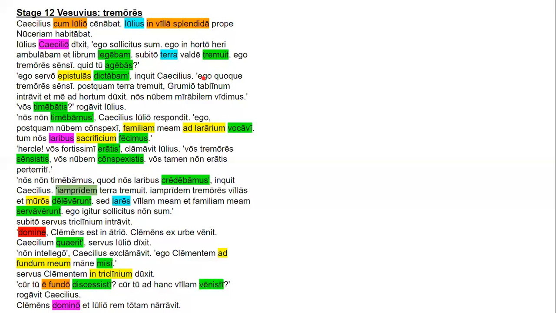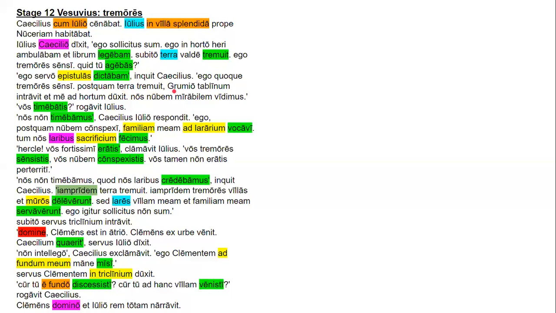Ego is the next subject, personal pronoun. Quoque is an adverb, meaning also. Tremores is the accusative plural direct object, and sensi is the first person singular perfect tense verb. Postquam is the subordinating conjunction, letting you know that this is not the main clause of this sentence, but an adverbial clause, a temporal adverbial clause. It means after. Terra is the subject of this subordinate clause, and tremuit is the perfect tense verb, third person singular.